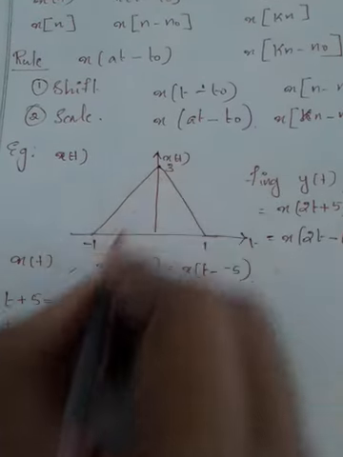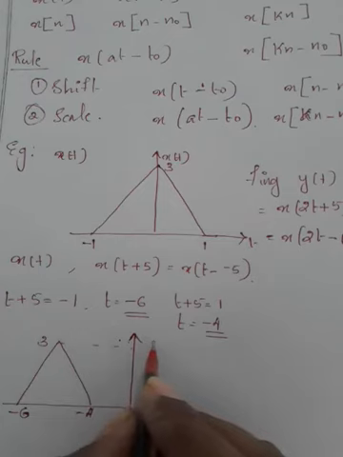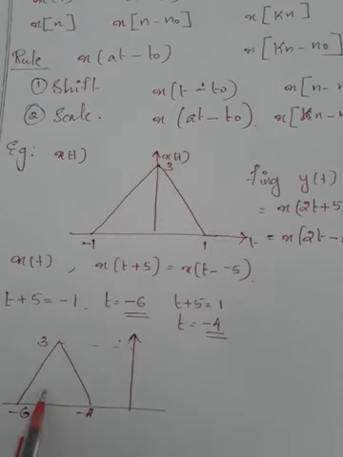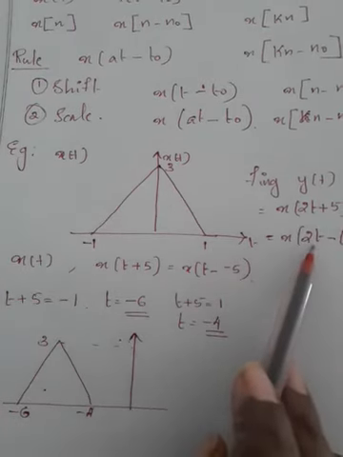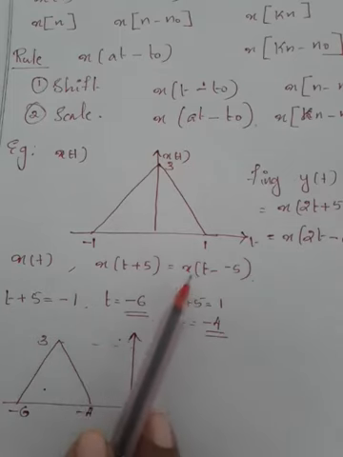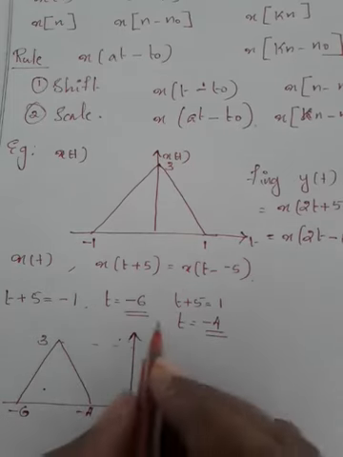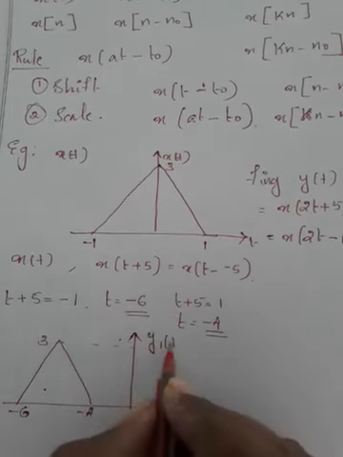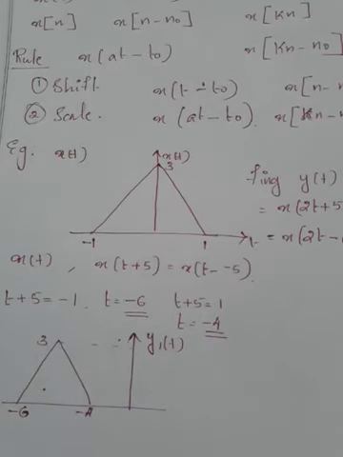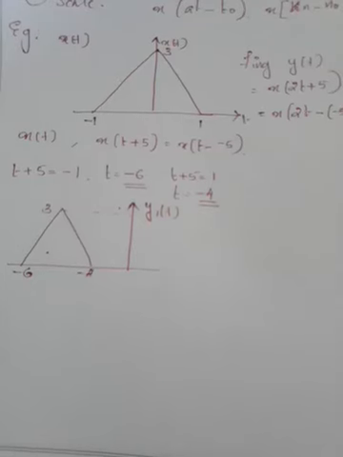If the amplitude is 3, here also the amplitude is 3. We cannot say that this is y of t, because y of t is x of 2t plus 5. Here it is only x of t plus 5, so we can write it as y1 of t. Next, what we have to do? Next we have to find y of t.